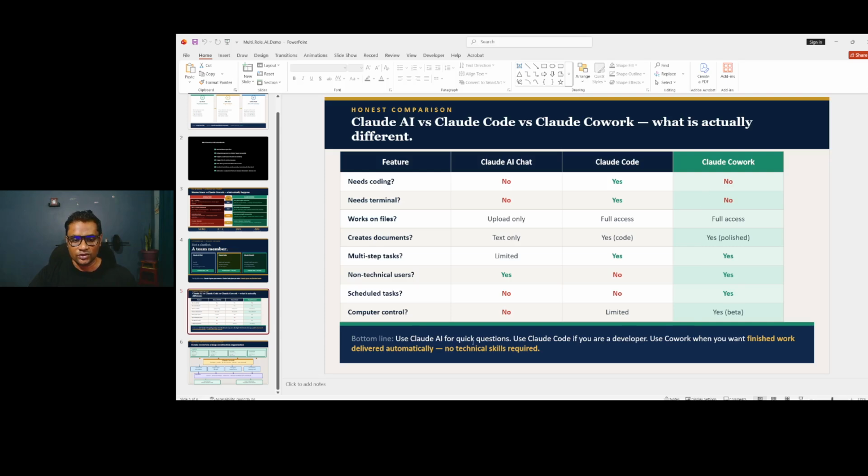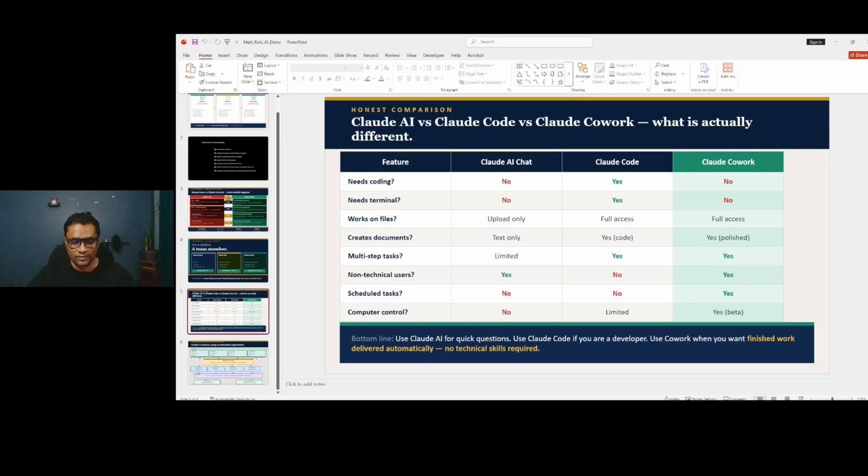Bottom line: use Claude AI for quick questions, the way we have normally used it for the past two to three years. Use Claude Code if you are a developer, the one I have shown you in previous videos. Use Cowork when you want to finish work, the entire completed final automation work. This is what it's doing. There are several massive things inside, guys. This is one sample demo. In upcoming videos, we will see some amazing ones, delivered automatically with no technical skill required. With Claude Cowork you don't need a technical background. That's the biggest advantage for non-technical users. But anyway, for the fundamentals, we should know AI as a system, which we will talk about later.